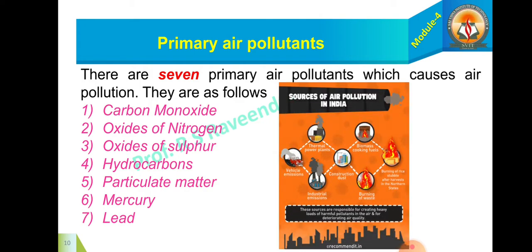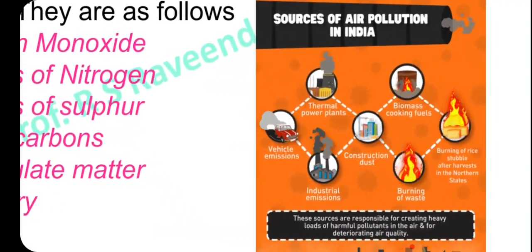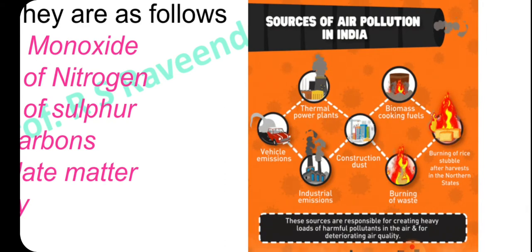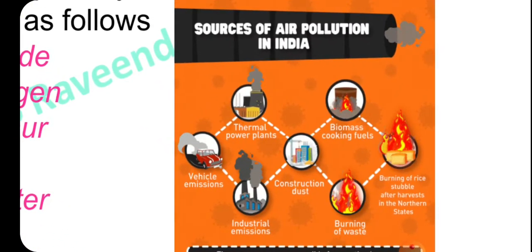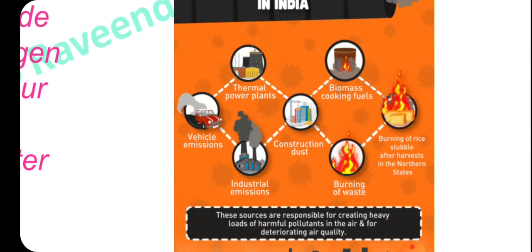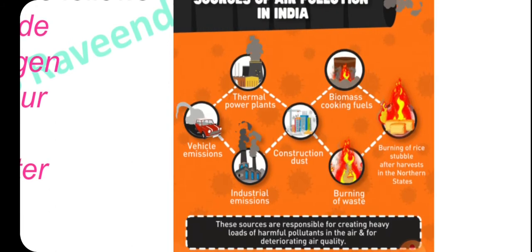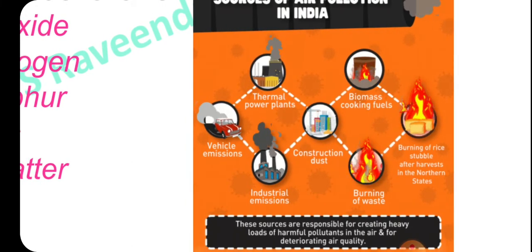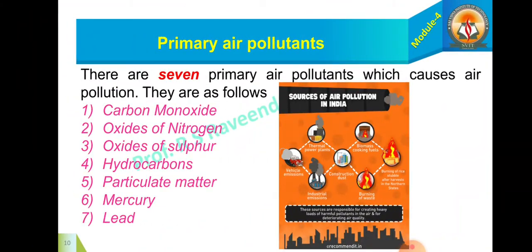Beyond this, we can also get air pollutants like this. You can see here the animated picture showing how the air pollutants enter into the atmosphere. Sources of air pollution in India: thermal power plants, vehicle emissions, biomass cooking fuels, construction dust, industrial emissions, burning of waste, and burning of other substances. All these sources cause air pollution.